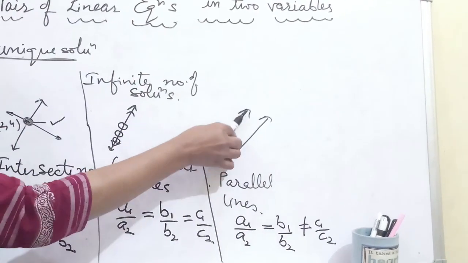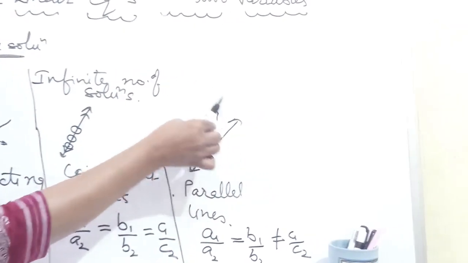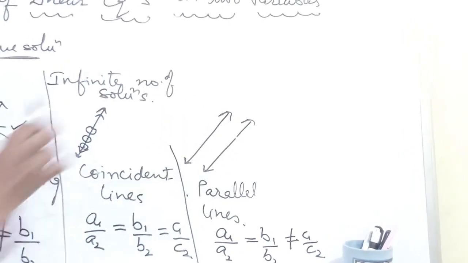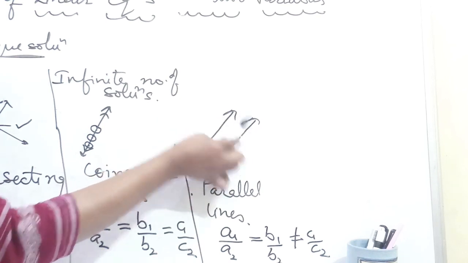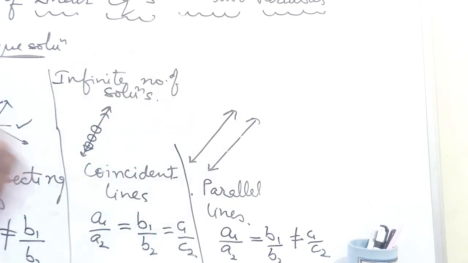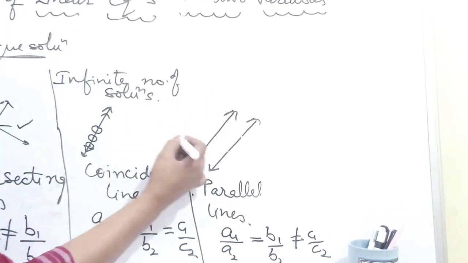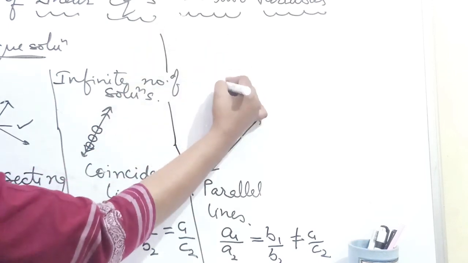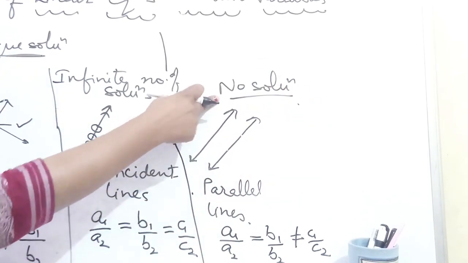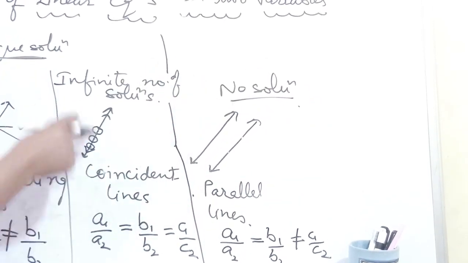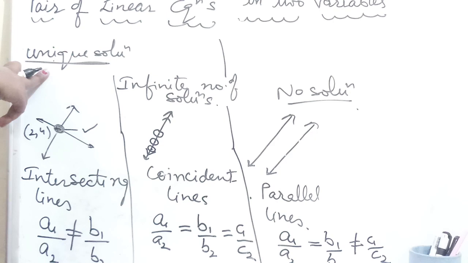In the third case, the lines never meet, never intersect with each other. So is there any point which is common to both of these lines? Speak up. Yes, is there any point which is common for both of these lines? No. So that's why parallel lines never have any solution. So what can we say then? No solution. Parallel lines have no solution. Coincident lines have an infinite number of solutions and intersecting lines have a unique solution.